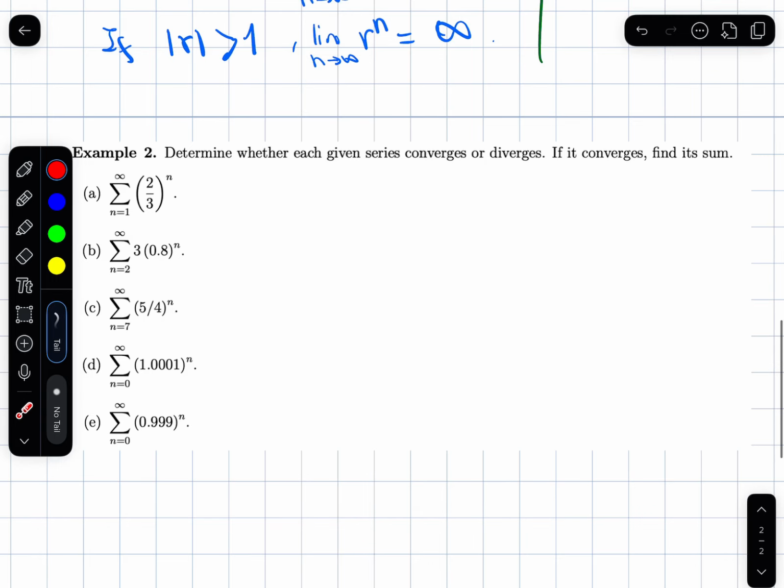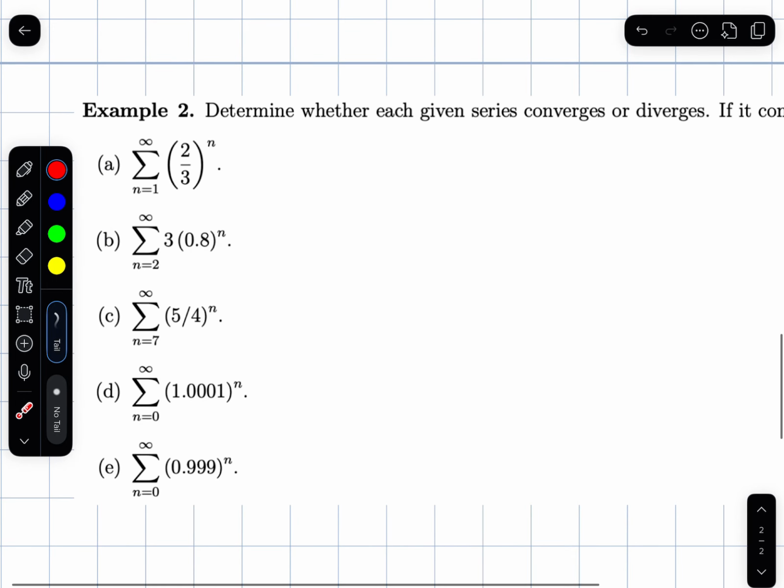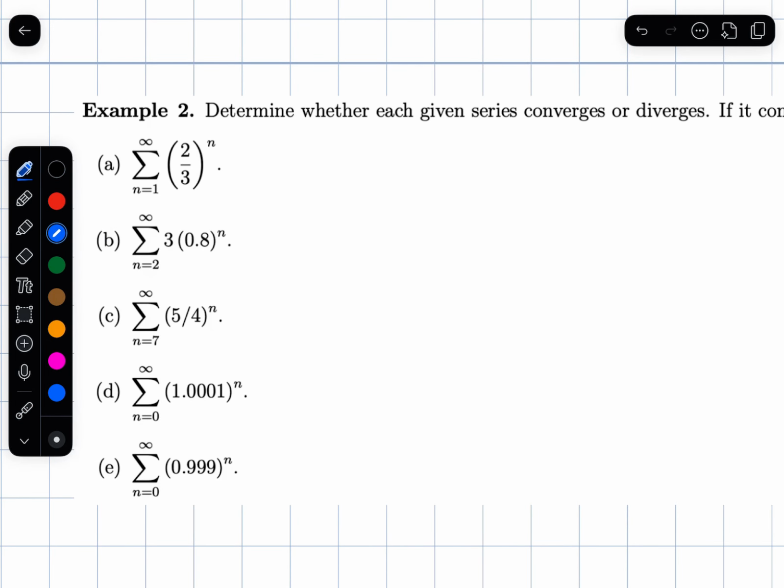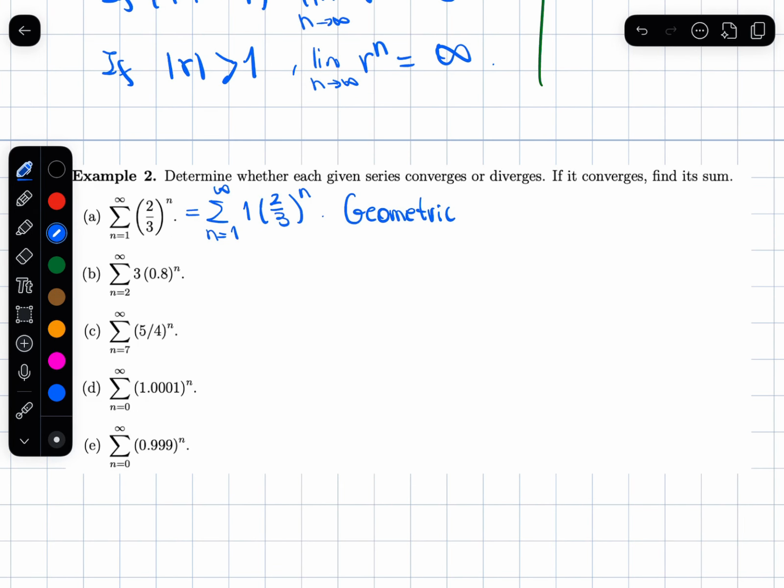So let's talk about these examples here. This one, I can see that it has this format. This is the same as 1 times (2/3) to the power n. So this is geometric. The ratio is 2/3, so it converges. And furthermore, I can find the sum.